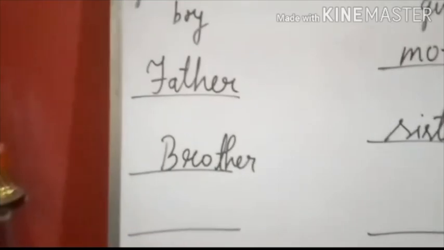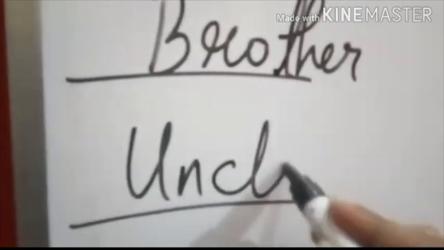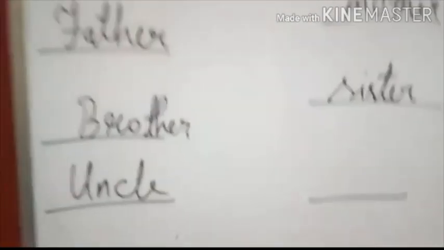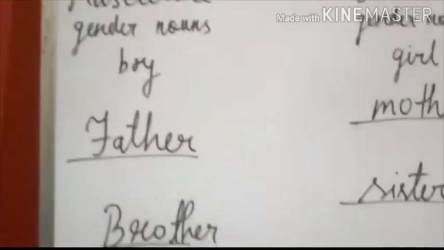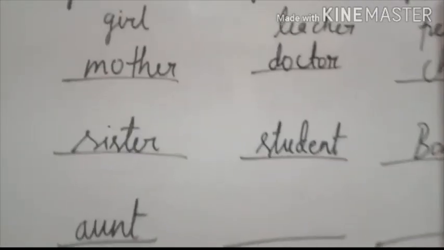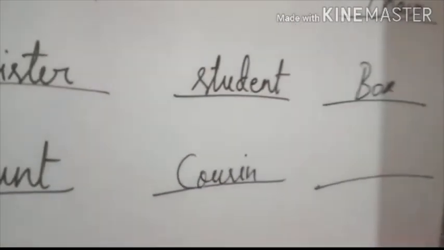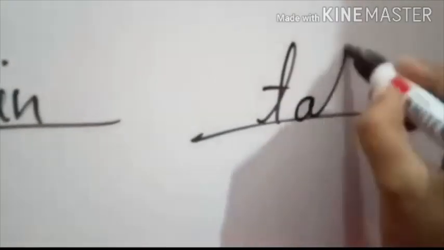And now here we write uncle, U-N-C-L-E, uncle, because uncle is a male person, so we write in masculine gender noun. And here we write aunt, A-U-N-T, aunt, aunt is a female person, so we write in feminine gender noun. In common gender noun we can write cousin, because cousin is a common name and cousin is a common gender noun. And here we can write here table.